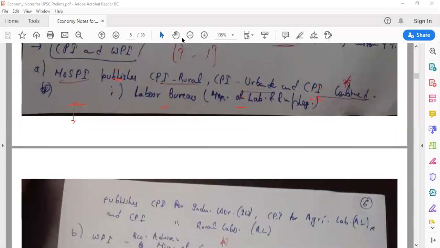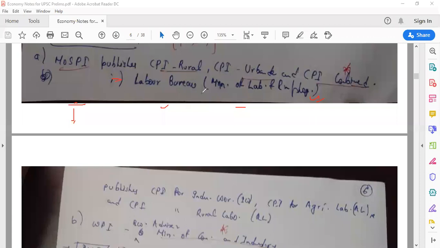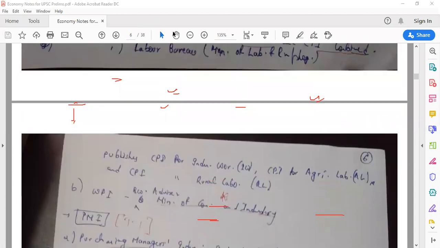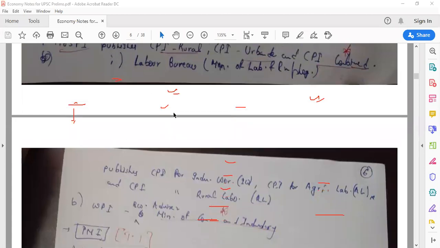But the Labour Bureau, which is under the Ministry of Labour and Employment, not unemployment, although we can even right now say unemployment because unemployment is at an all-time high. Okay, that was a joke. The Labour Bureau publishes CPI for industrial workers, for agricultural laborers, as well as CPI for rural laborers. For all these three, they have asked this particular question in previous year UPSC questions, I think 2015 or 16, I don't remember the year. So whatever CPI is published for industrial workers, agricultural laborers, and rural laborers is published by the Labour Bureau.